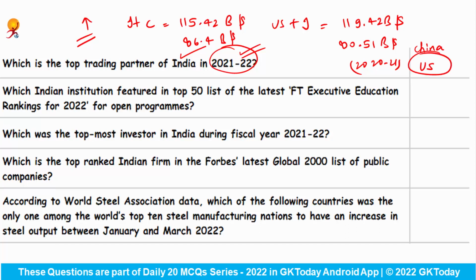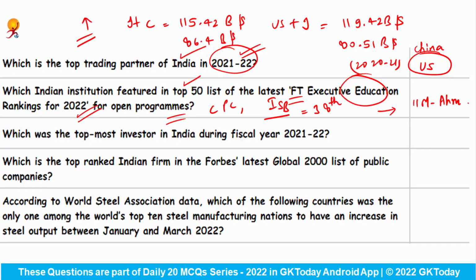Which Indian institution featured in the top 50 list of the latest FT Executive Education Rankings for 2022 for the Open program? The correct answer is IIM Ahmedabad. And talking about the customized programs category, the Indian School of Business was at 38th globally. Then IIM Bangalore was the second best institute at 43rd, and IIM Ahmedabad was at 50th place.